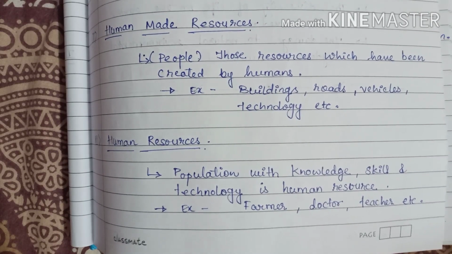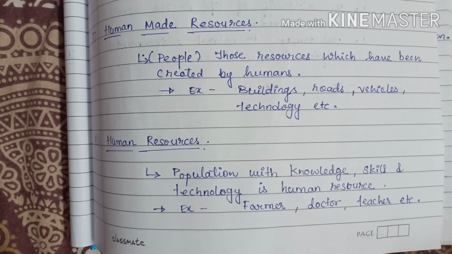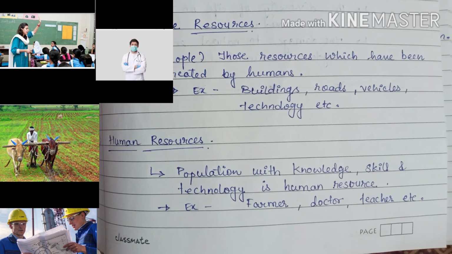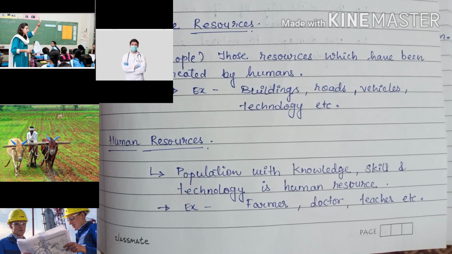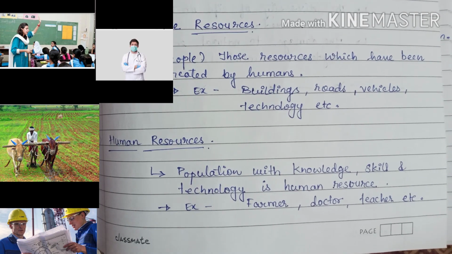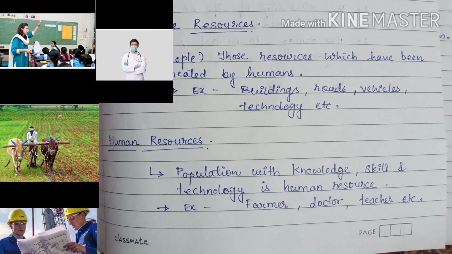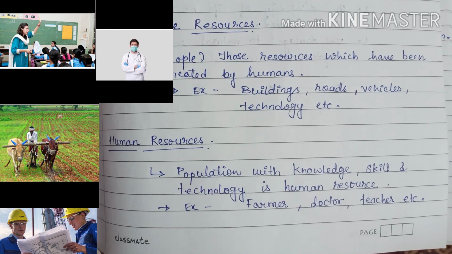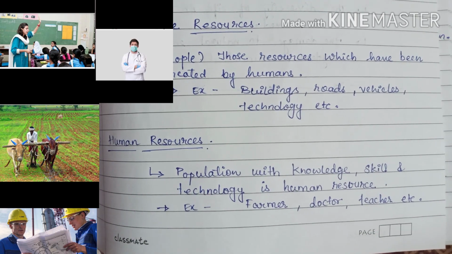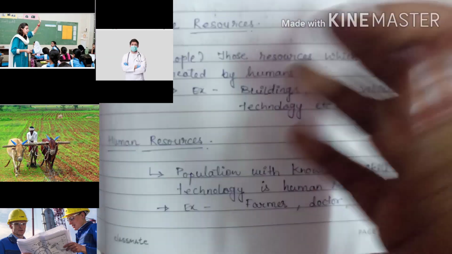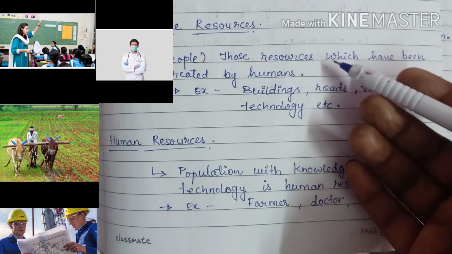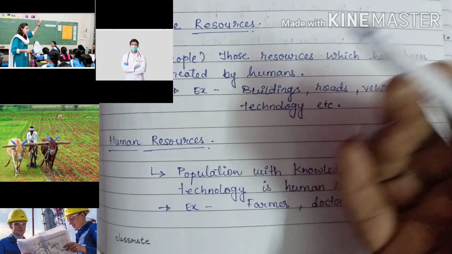People are human resources. Education and health help in making people valuable. So how do we get knowledge, skill and technology? Because education and health play an important role in our life. So it is a valuable resource. Improving the quality of people's skill so that they are able to create more resources is known as human resource development.